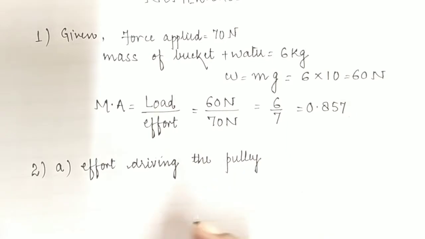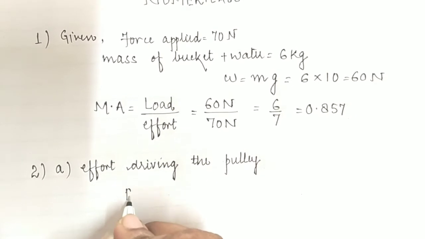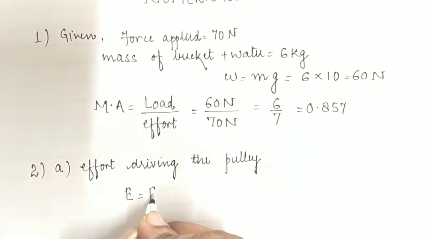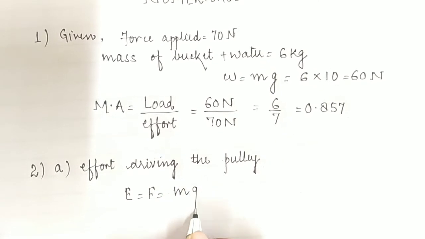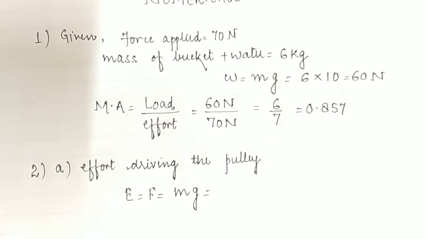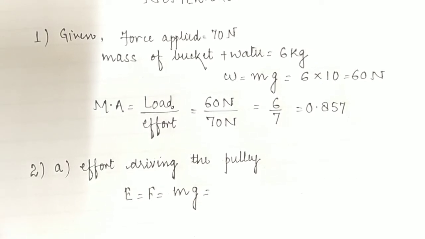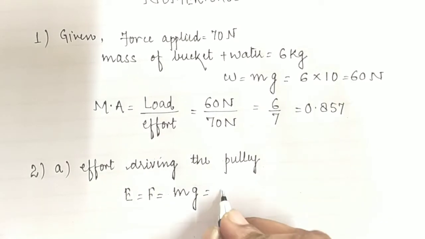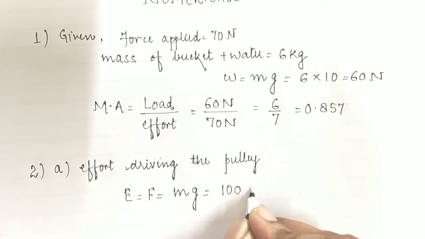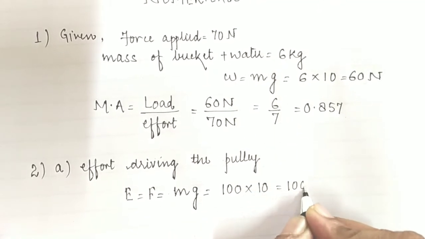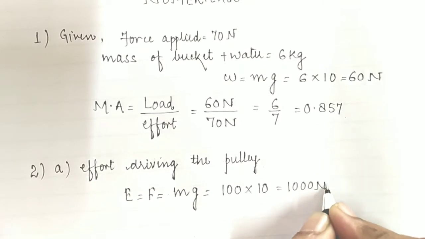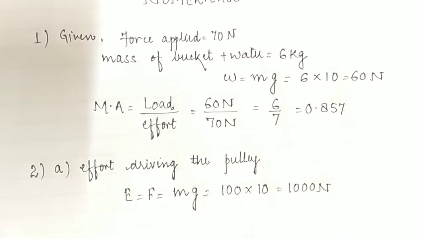The effort will be equal to the amount of force, which is the product of mass and gravity. Since the mass given in the question is 100 kg, multiplied with gravity, that is 10, it will be 1000 Newton, the force with which the effort is applied.